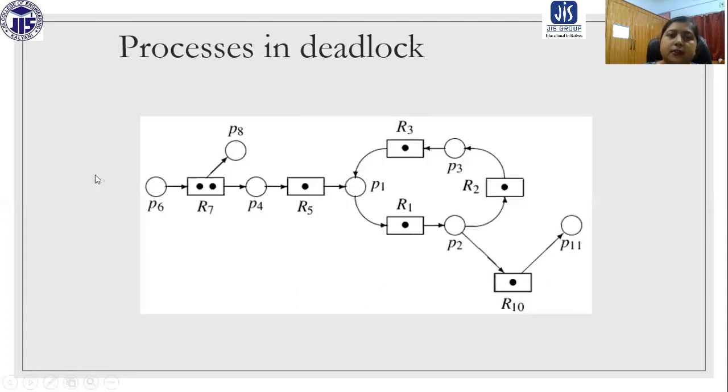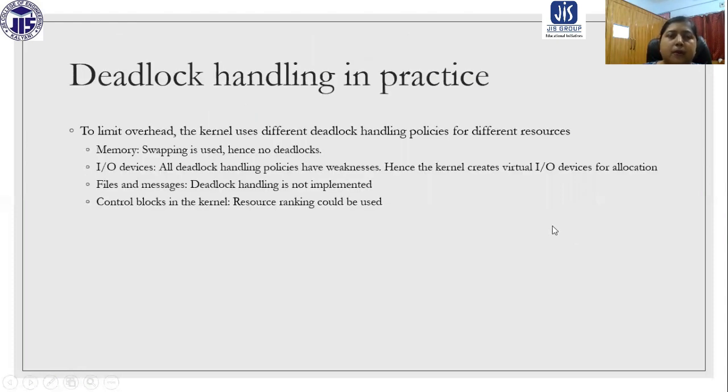So this is an example of processes in deadlock. Now deadlock handling in practice. To limit overhead, the kernel uses different deadlock handling policies for different resources. For memory, swapping is used, hence no deadlock.